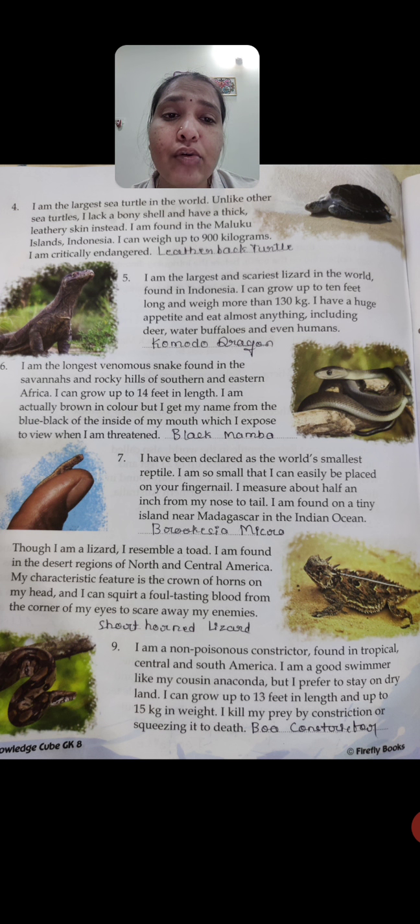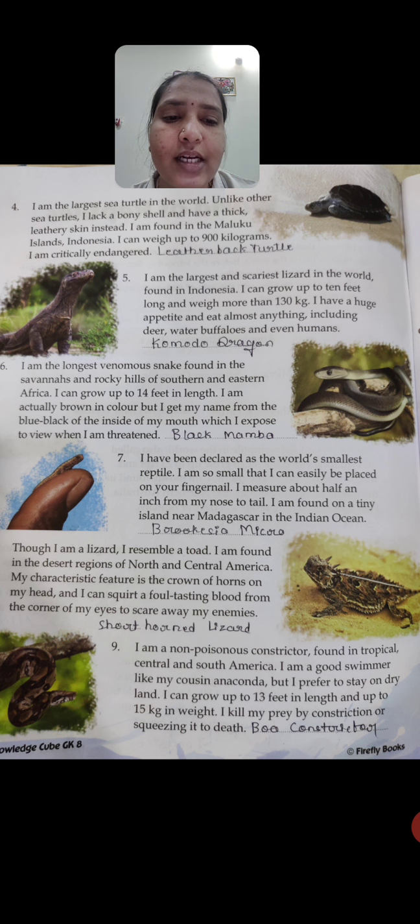It is so dangerous that it will eat even deer and water buffaloes, and even humans. That dangerous this lizard is. This is not the lizard that we see in our home. This is a very long lizard, which has a very high weight up to 130 kg. That is what we call a Komodo dragon. Okay, this is a type of reptile. Then we can move to the next reptile, that we call a black mamba.